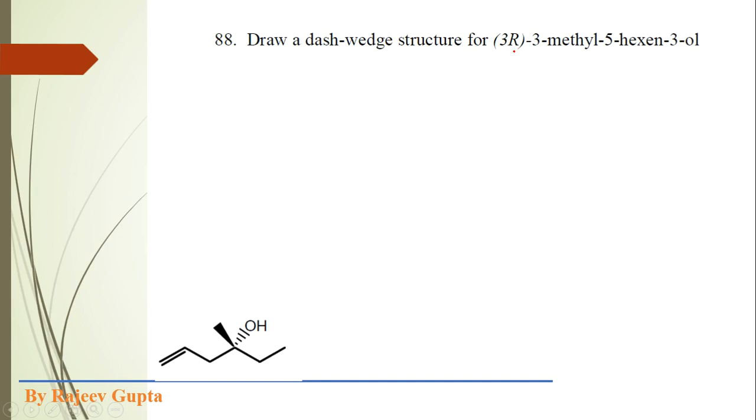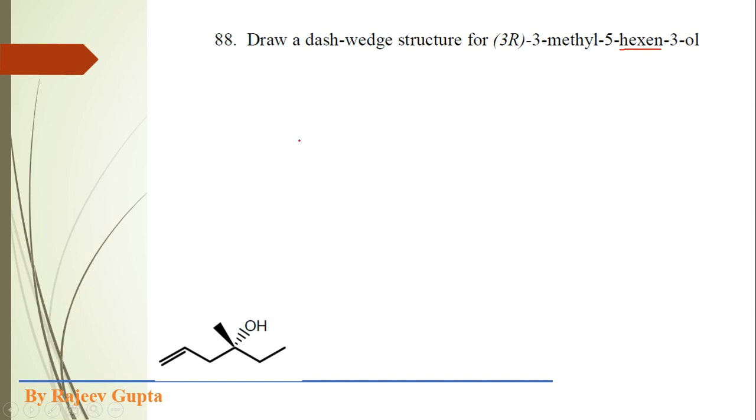So here we have to draw its wedge dash or dash wedge structure. If we observe this IUPAC name, hexene is the principal carbon chain, and the word root is hex, which contains 6 carbon atoms.